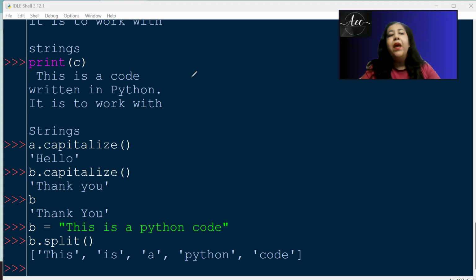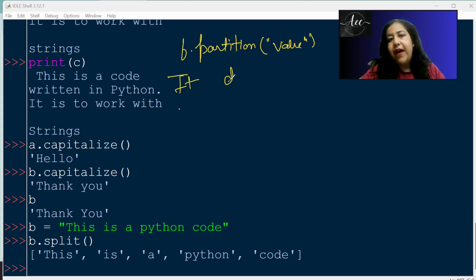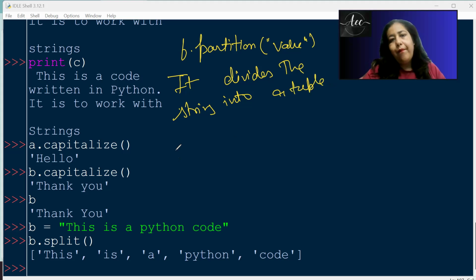I hope it's clear. Now we have a similar function named partition. Partition is also used with strings, and it divides your string into exactly 3 parts. We always give a value on which you have to partition. It divides the string into a tuple of length 3.